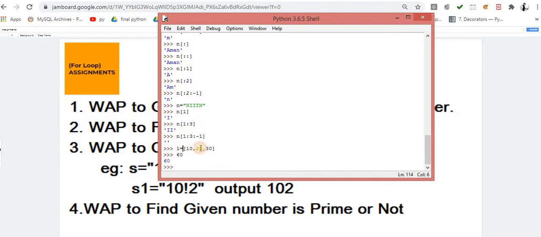Now this is your cart. Whatever item you bought is placed into this list, and finally you have to sum all the numbers. This is your problem statement. I am giving you 2 to 3 minutes, and I will come back at 4:10. Right now it's 4:08. You are supposed to think of the solution for this. After giving the solution for this, I will go back to these problem statements.